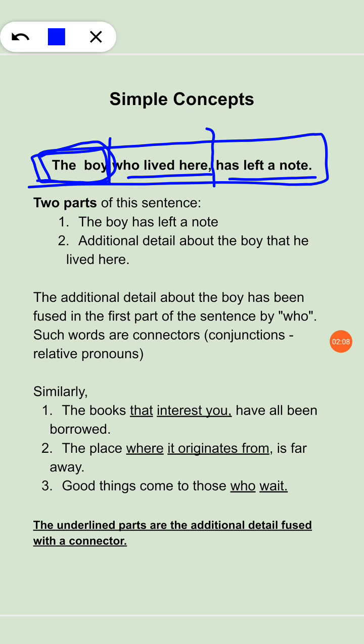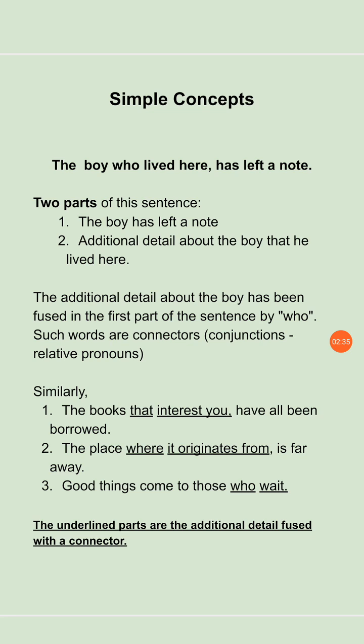If we simply remove this part, the sentence still makes sense: The boy has left a note. So this is the main part of the sentence, and this interspersed part is an additional detail about the boy. And what is that detail? It is the fact that he lived here. So that's what you can see here: The boy who lived here has left a note. The main thing is that he left a note, and the additional detail is that he lived here.